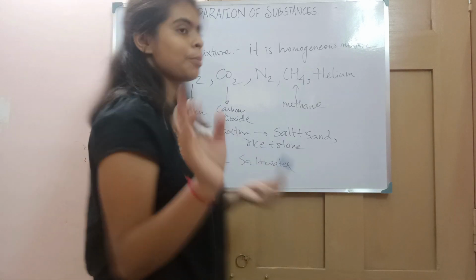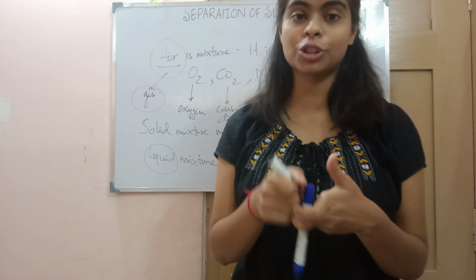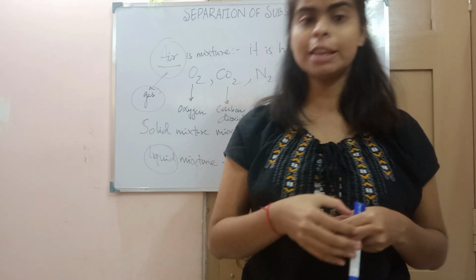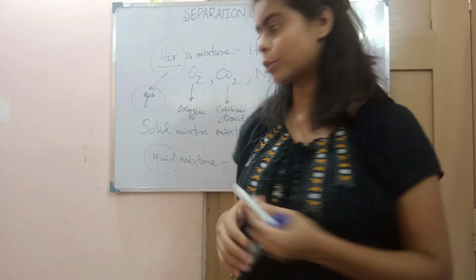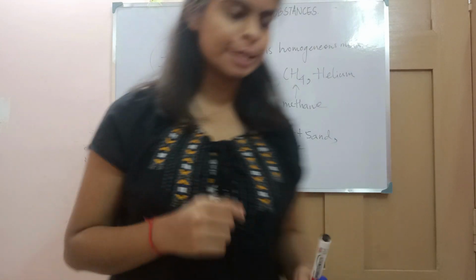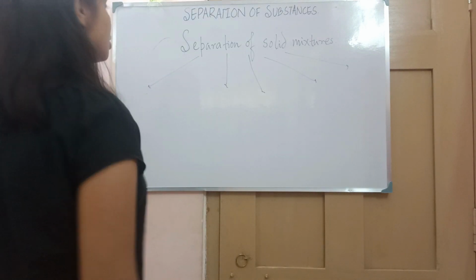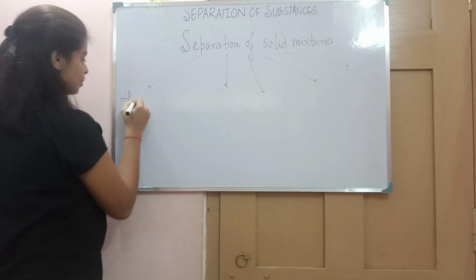So how will we separate this? Now the biggest problem is how we will separate this mixture. We can separate these solid mixtures by the following separation methods that are given in the books. Let's see what they are. Now let's discuss the separation of solid mixtures. The first is hand picking.